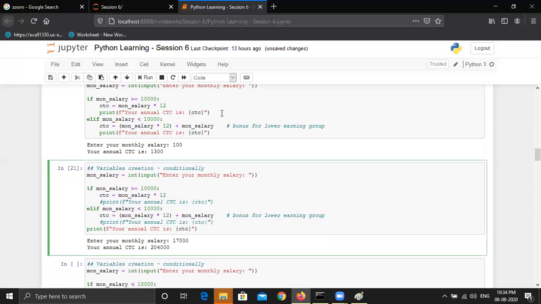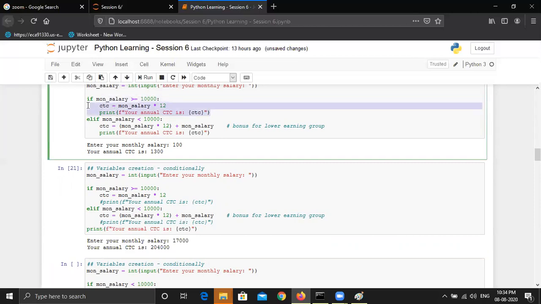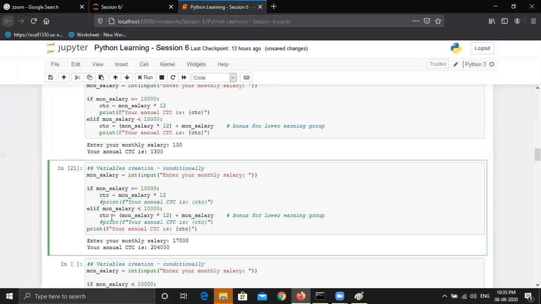So in the upper example, we mentioned if the condition is this, then it should process these two statements. Then if the condition is this, then it should process these two statements. But we can see that this statement is common in both the conditions, right? So we can eliminate these common statements under the conditions, and we can put it out of the if else block, which means even if this condition executes, it will create the CTC variable as per this formula, right? Then this if else block is completed up to this step.